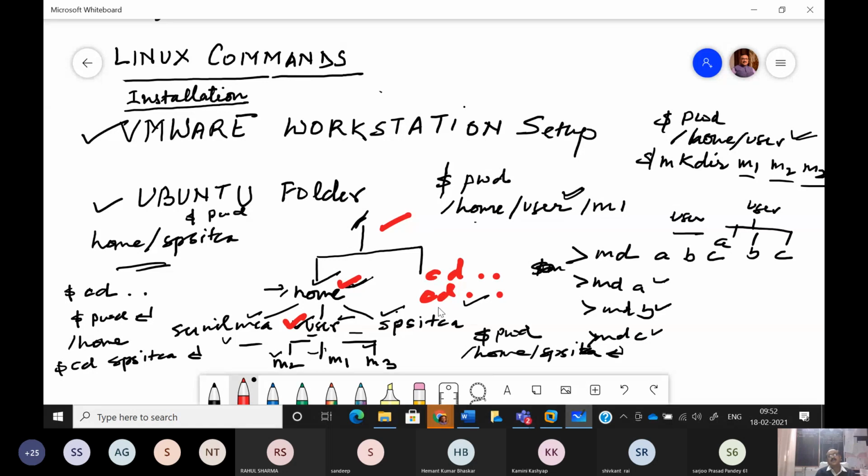So whether you understand this concept as if we are moving one level up, or you say that we are moving to home directory, because double dot specify home directory. So when you write change directory double dot, that means you wish to move to the home directory of current directory. So what is home directory of current directory?